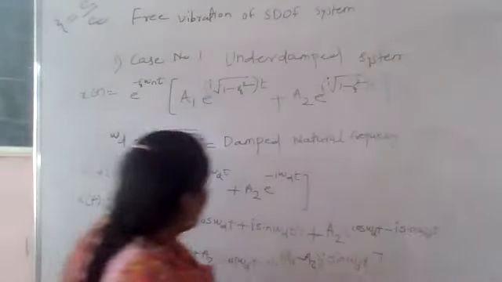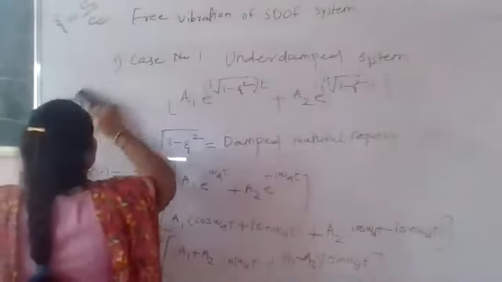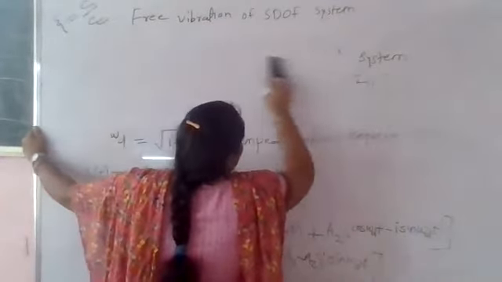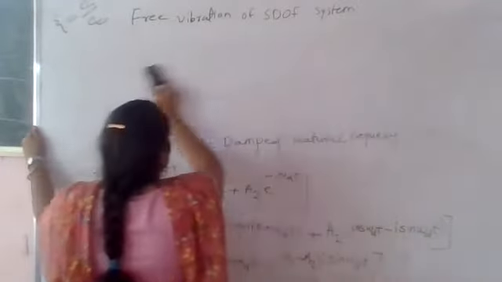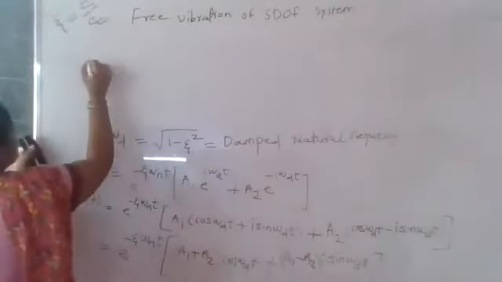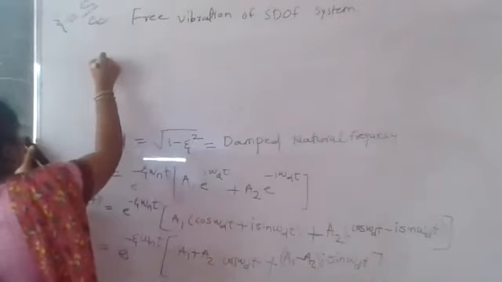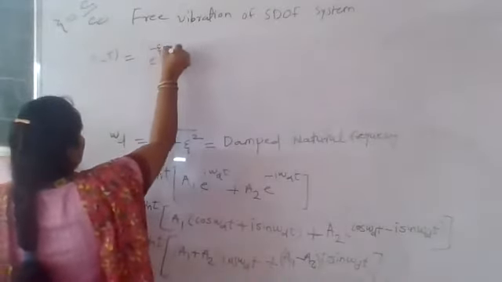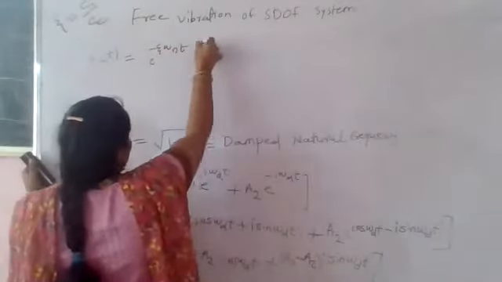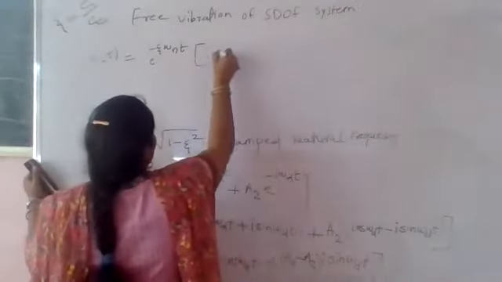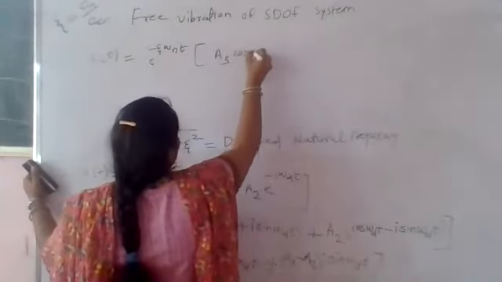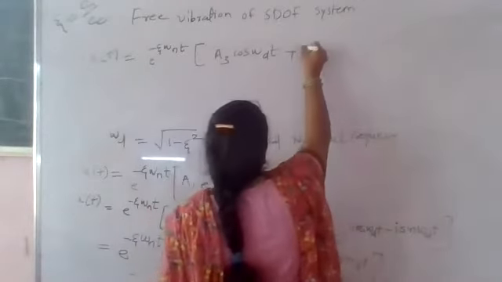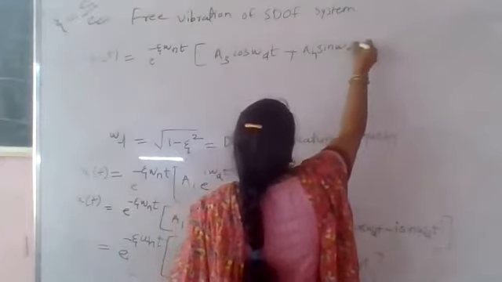Write down the next step. x of t will be equal to e raised to minus zeta omega nt into bracket, a1 plus a2 we will call as a3, this is a constant, into cos omega dt plus that constant term we will call as a4, a4 into sin of omega dt, bracket complete.